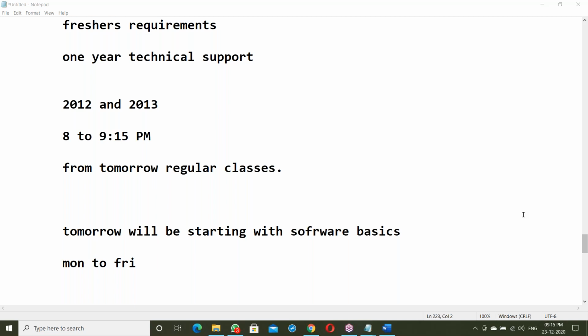As a fresher, core Java is enough. As a fresher learning core Java, you can apply for jobs, no problem, no issue. In that case I'll be the support. If you want a job as a fresher, 100% I'll be the support because I have many friends in the industry.